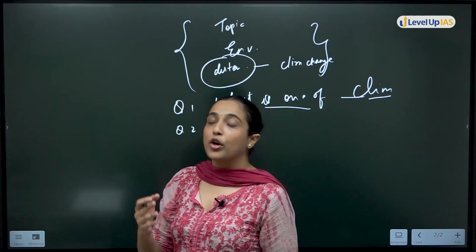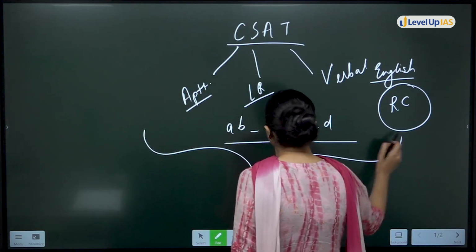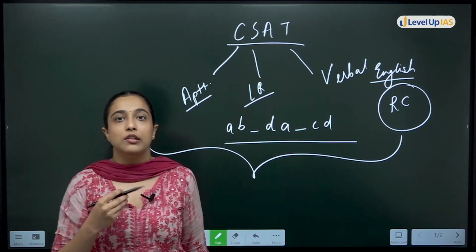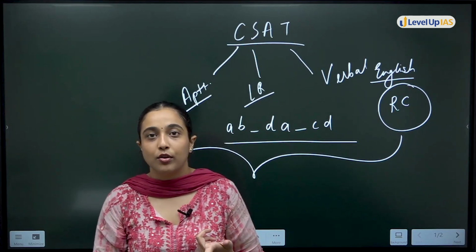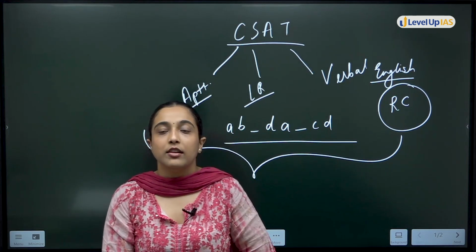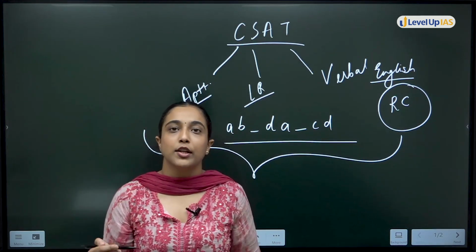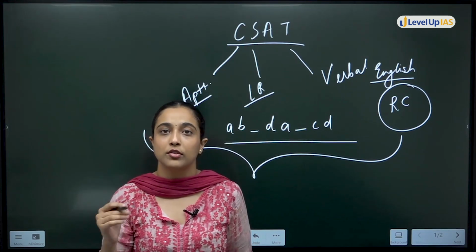Also, one very important point: in all three sections, always remember some of the tricks that you learn while solving your GS questions, like option elimination. See which option is completely not possible at all, so from that you can eliminate one option, you can eliminate two. Sometimes you can eliminate three options altogether.